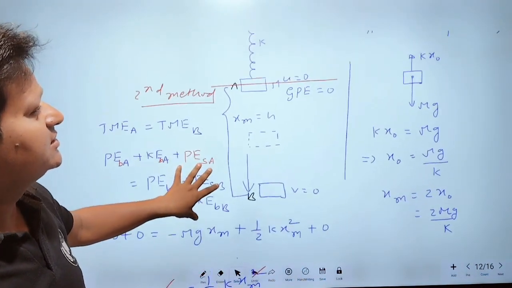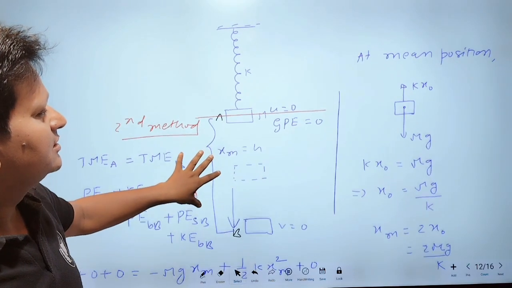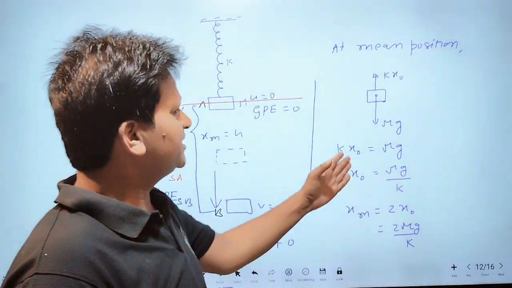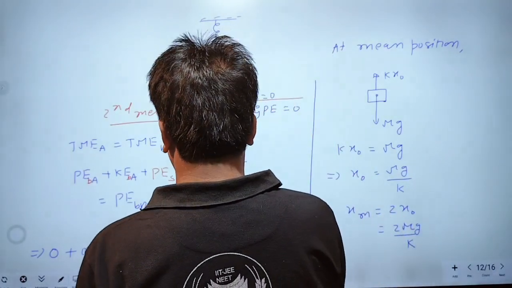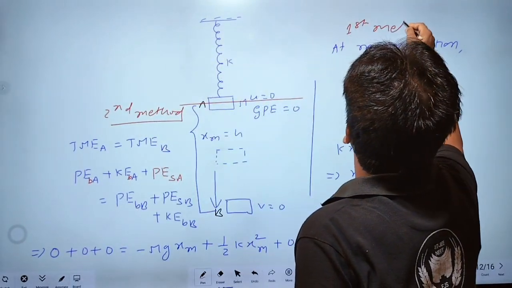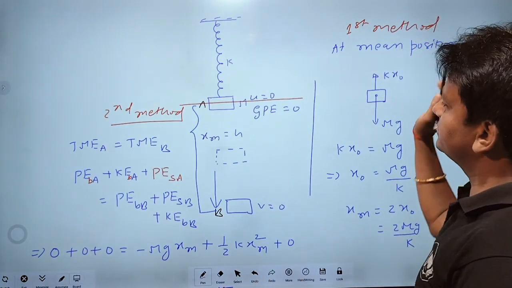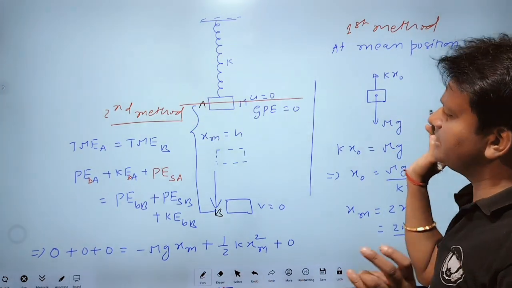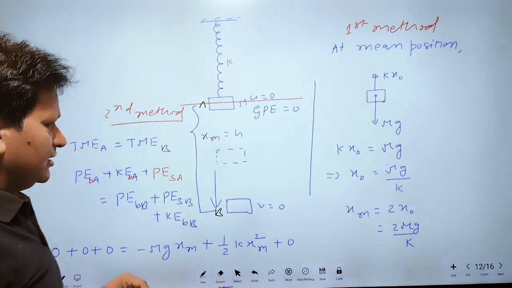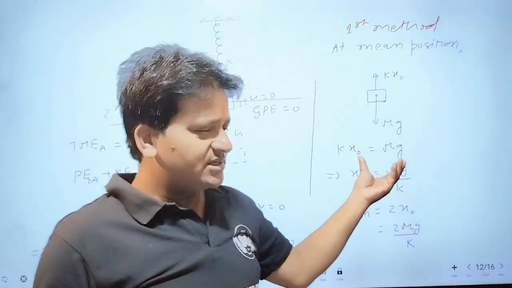Which method is easy? This method is the easy method. This is the first method. You can solve by either this method or this method. This method is very easy.